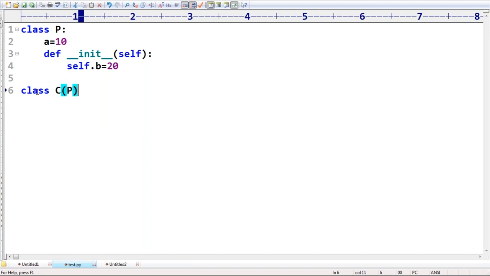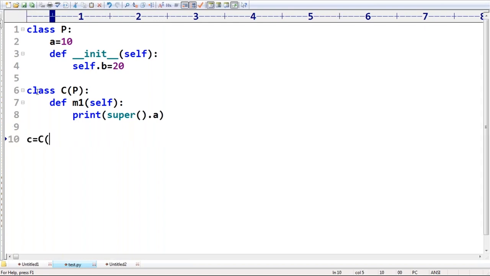Now class C, which is the child of P. Remember this. Here I have an m1 method in the child class with self. Now I want to print super.a. Can you tell me, is it valid or not? Remember this. Is it valid or not? Yes. Okay, where is the proof for that?